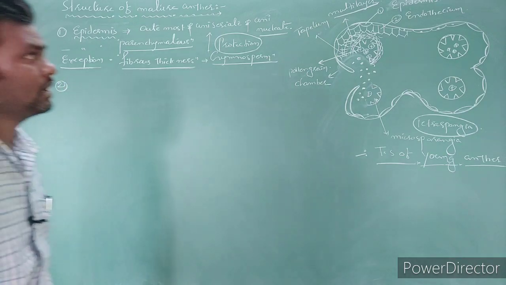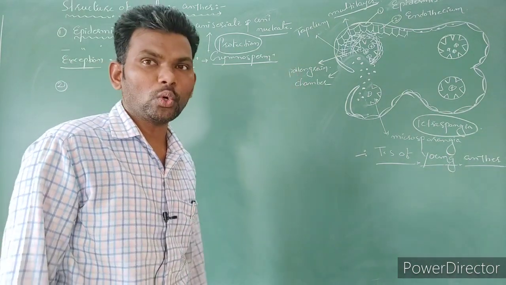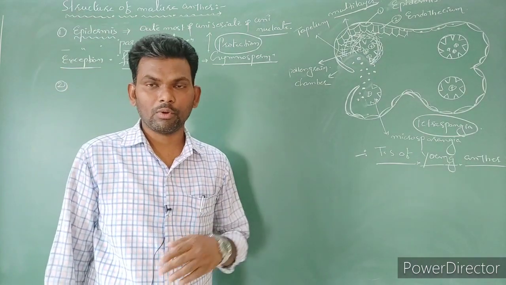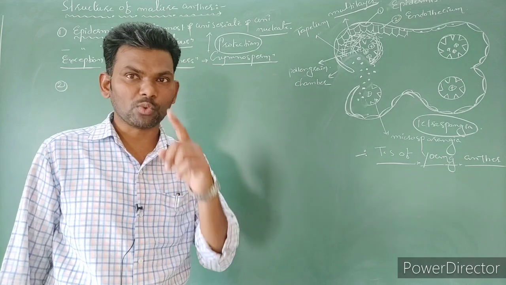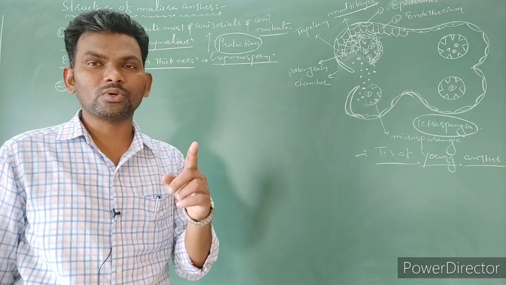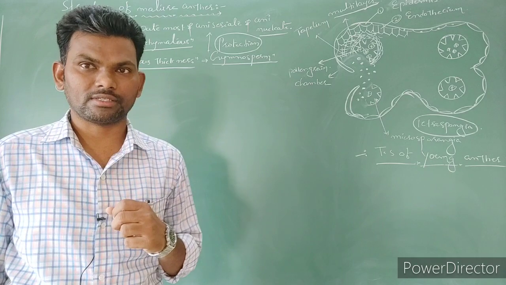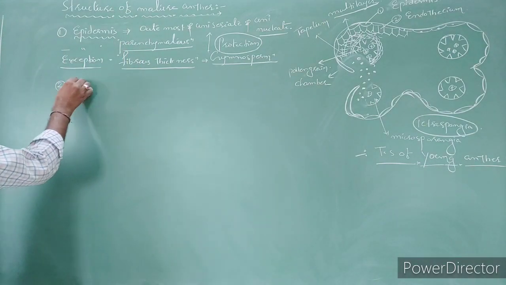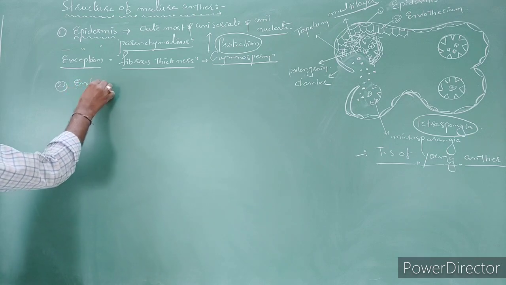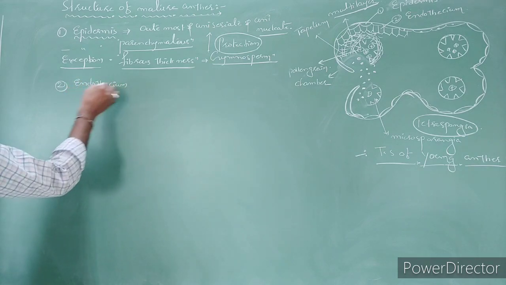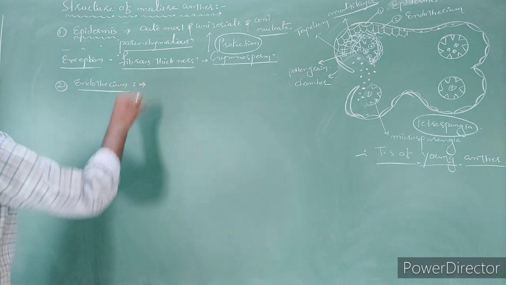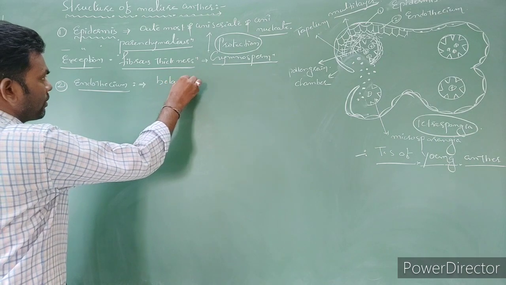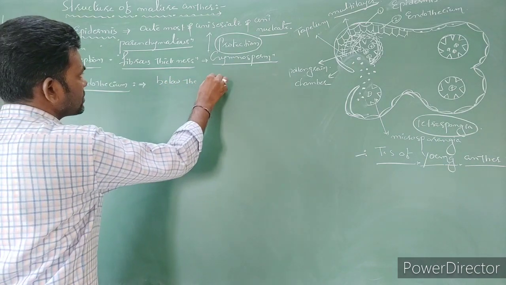The next layer is the endothecium layer, which occurs below the epidermis. In most cases the endothecium is only one layer, but in Datura species the endothecium is two layers. Its position is below the epidermis.